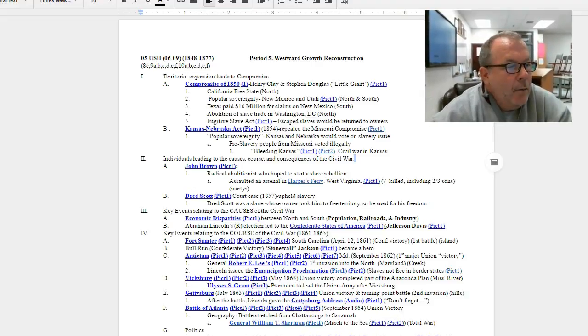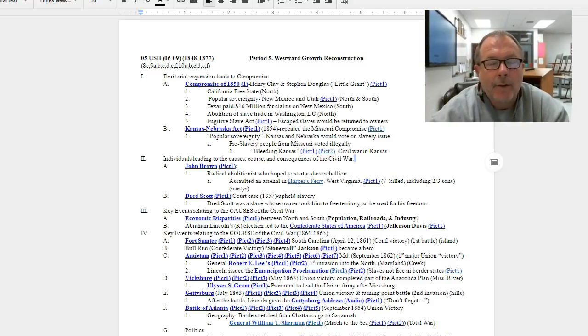Period five, westward growth and reconstruction, begins with the end of the Mexican-American War. The Mexican-American War ended in 1848. The United States acquired the territories of Colorado, New Mexico, Arizona, Utah, and California, basically the whole southwestern part of the United States. And the last compromise that involved the westward expansion of states and the issue of slavery was